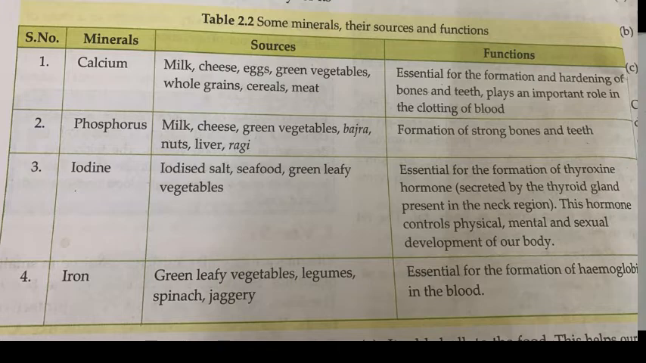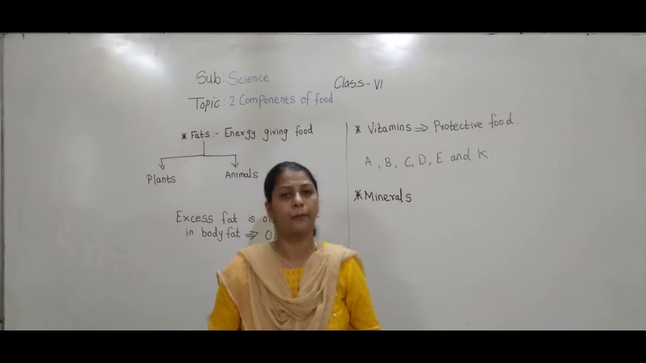The next important mineral is iodine. From iodized salt, seafood, green leafy vegetables, we get iodine. Then what is the function of it? Essential for the formation of the thyroxine hormone. This hormone controls the physical, mental and sexual development of our body. And the last mineral is iron. We get it from green leafy vegetables, jaggery. And what is the function of it? Essential for the formation of hemoglobin in the body.